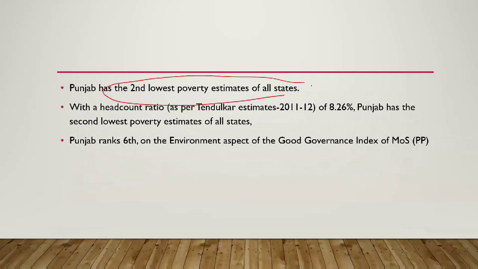Punjab has the second lowest poverty estimate of all the states. Tell us which is the state with the lowest poverty estimates in the comments. The headcount ratio as per the Tendulkar Committee of 2011-12 is 8.26%. Punjab has the second lowest poverty estimates. Punjab further ranks 6th on the environmental aspect of the good governance index.